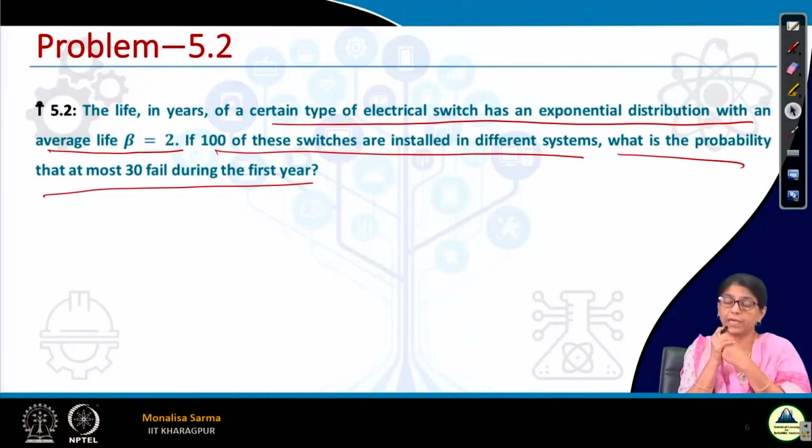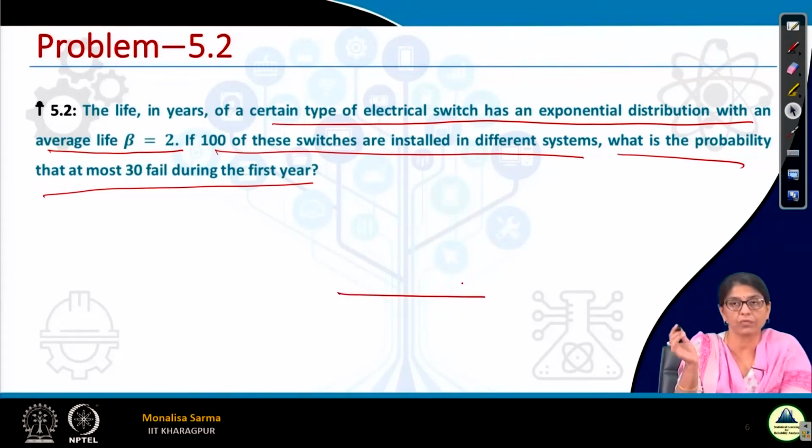Now there is one thing you need to know: when n is quite large, like here, then a binomial distribution, which is a discrete distribution, can also be approximated by a normal distribution. Of course, the graph of a binomial distribution will not be a curve; it will be either a bar chart or a histogram.